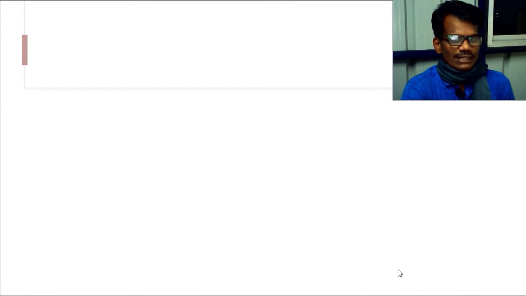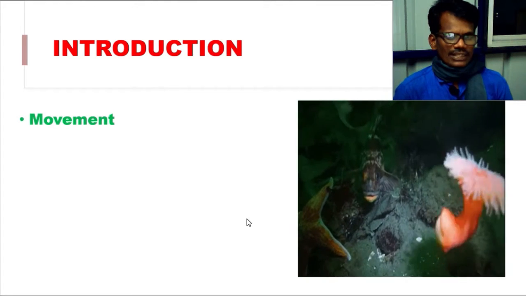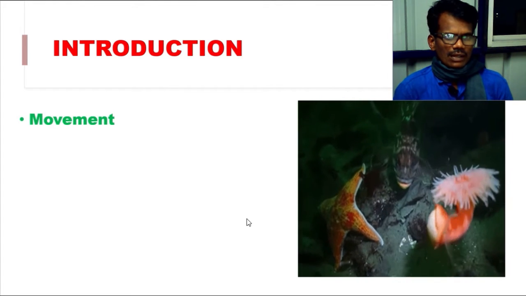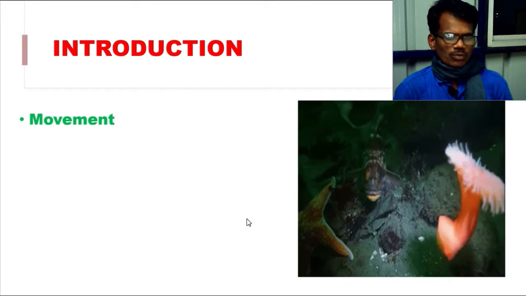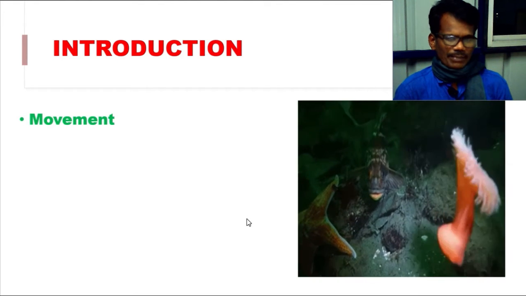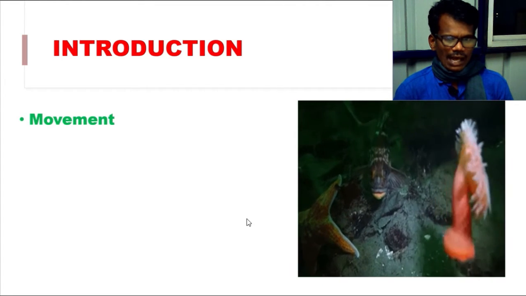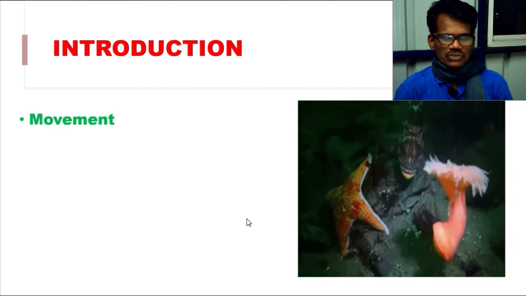Locomotion and movement. Movement is one of the significant features of all living organisms. Introduction. Here we are going to see about movement. What is movement? It is an important feature of almost all living beings, and it is involved in animals as well as plants too.